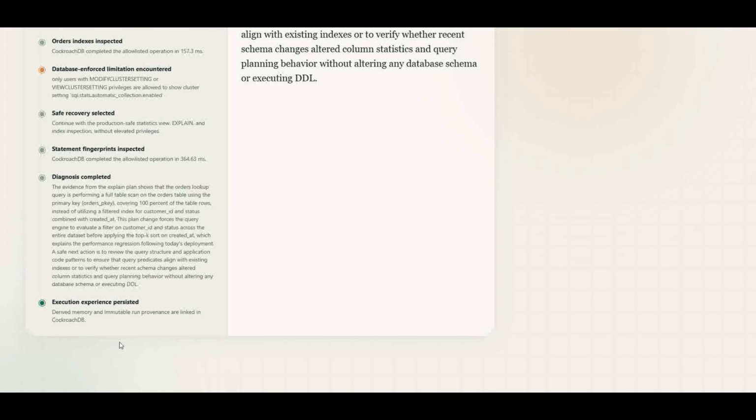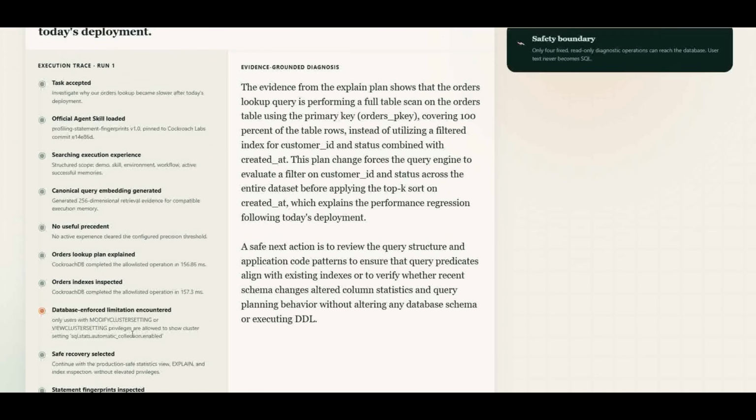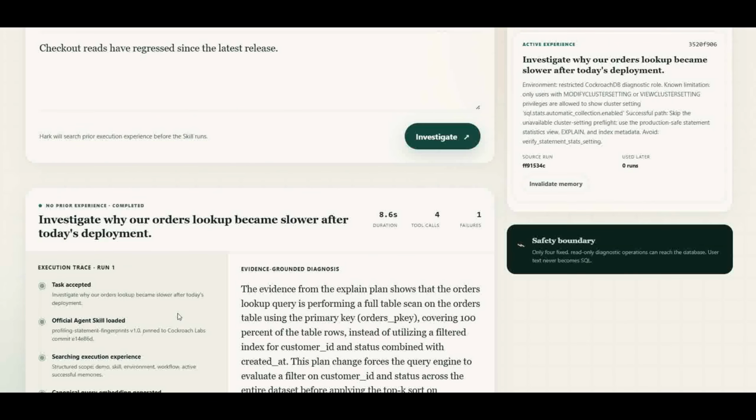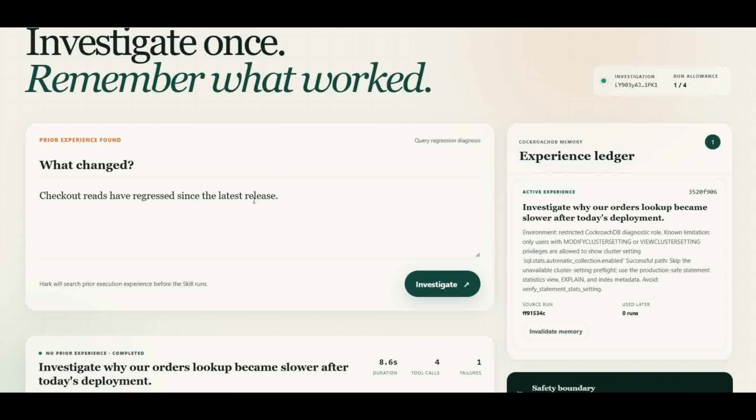But this is where Hark differs from an ordinary agent run. The failure, the recovery path, the successful actions, the diagnosis, and their provenance are retained as execution experience in CockroachDB. Now the incident is described differently.